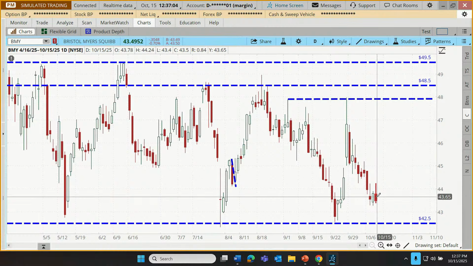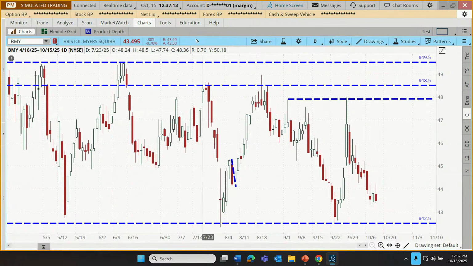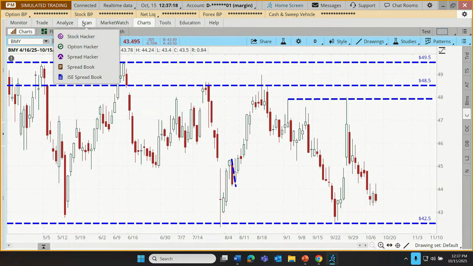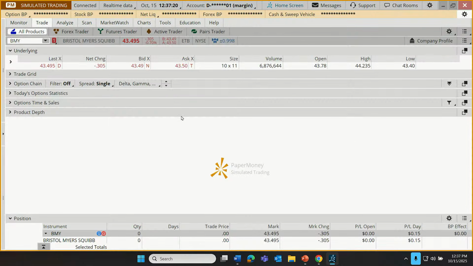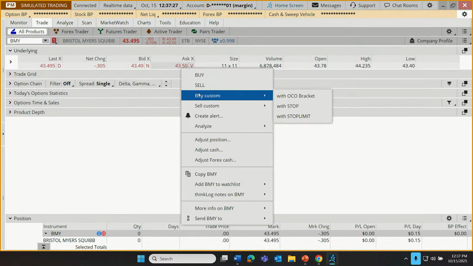Now, let's say they want to buy those 10 shares that we had originally, but they prefer to just put in the stop order right up front. Well, for that, we could use an order type known as a first triggers sequential order. Let's go to our trade tab. And in this case, we're going to right click either on the bid or the ask. It actually doesn't matter. If we right click on either one of those, we get this menu that allows us to put in a custom buy order. And in this case, we're going to do a custom buy order with a stop attached.